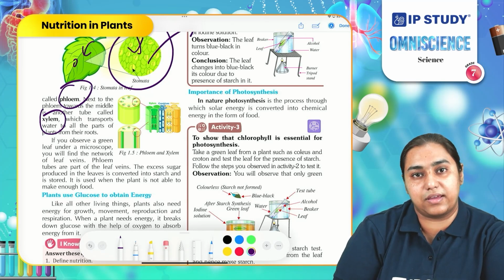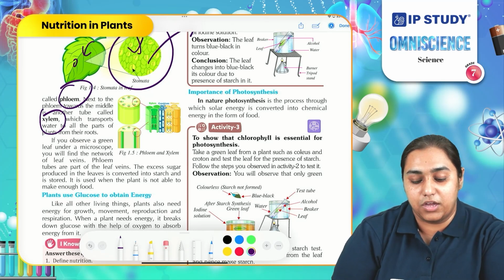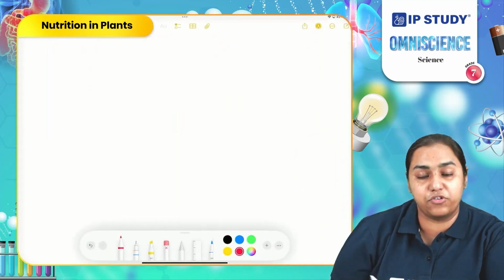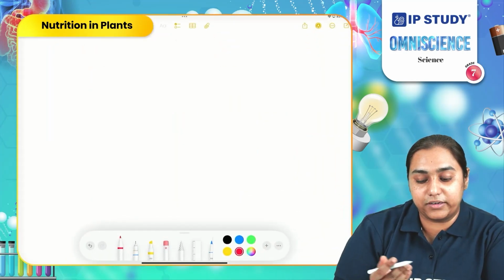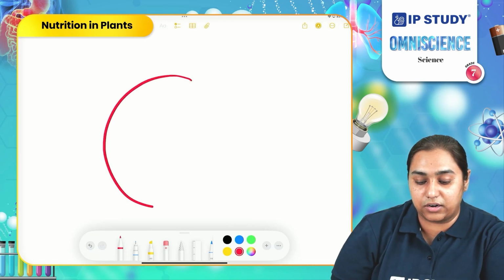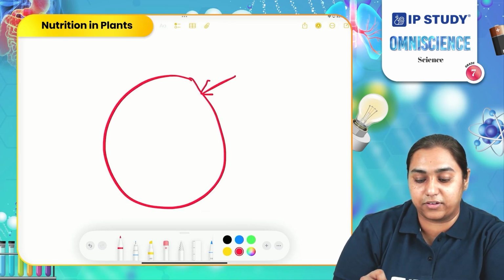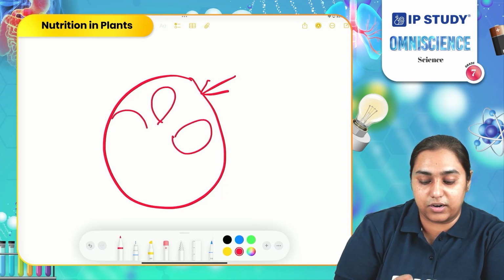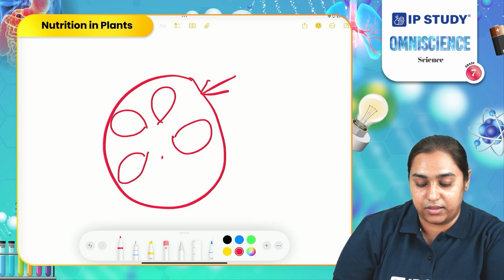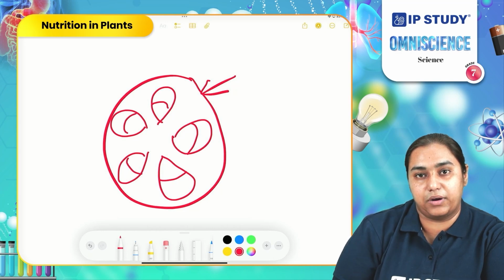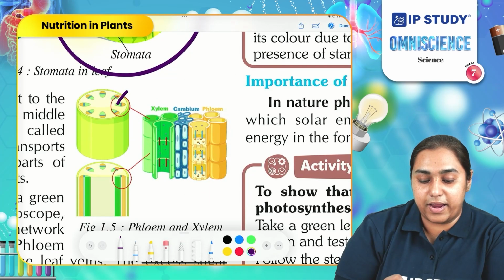Phloem, if you cut a stem, a small simple stem, you can see the structures. If you take a stem and you cut it into two halves in transverse section, you will see the circular structure which is the outer surface of the stem. In that you can easily see some small structure like this. These small structures are responsible for transportation of food and water in plants. This is xylem and phloem.